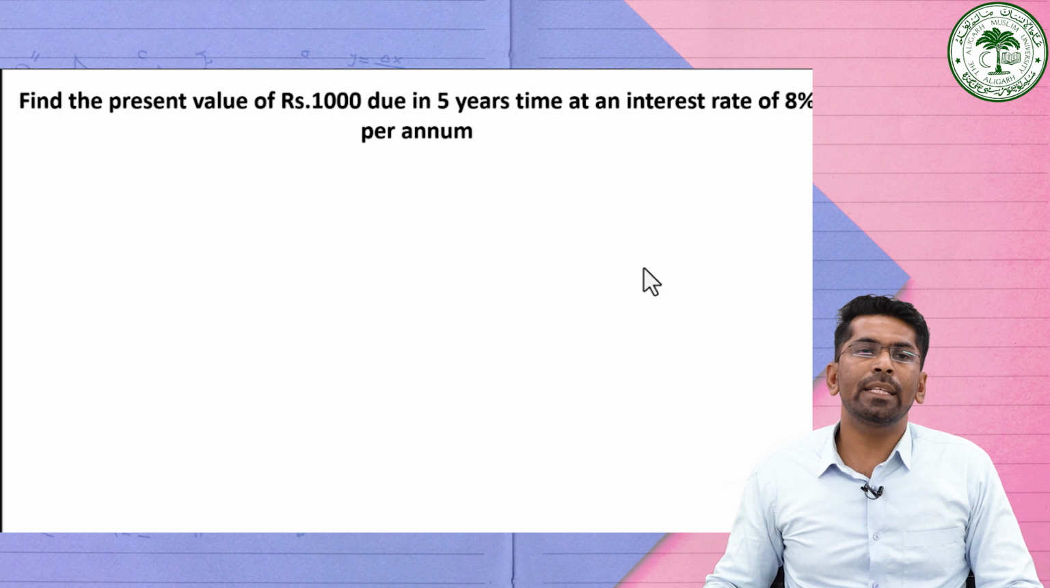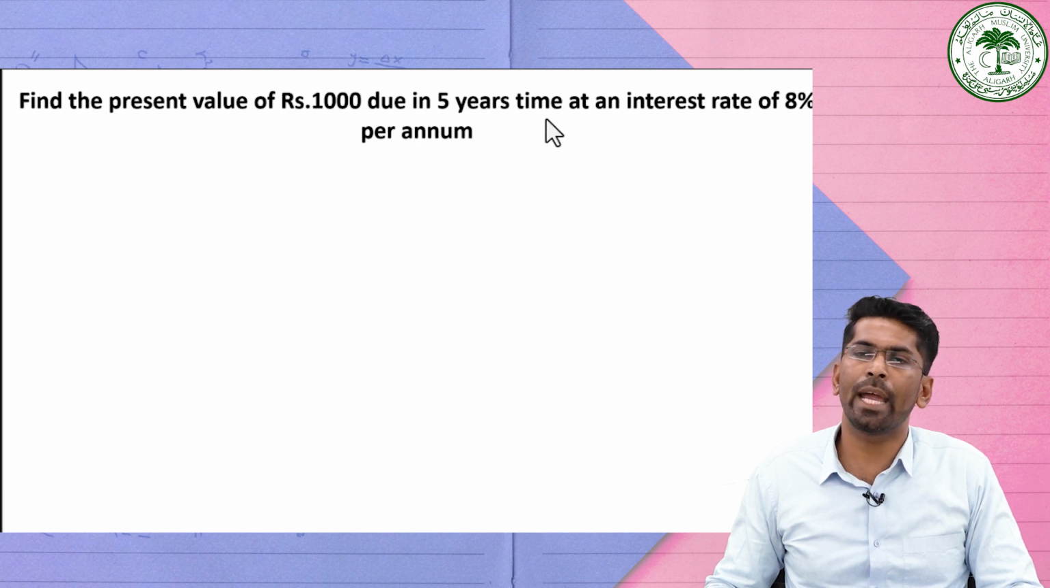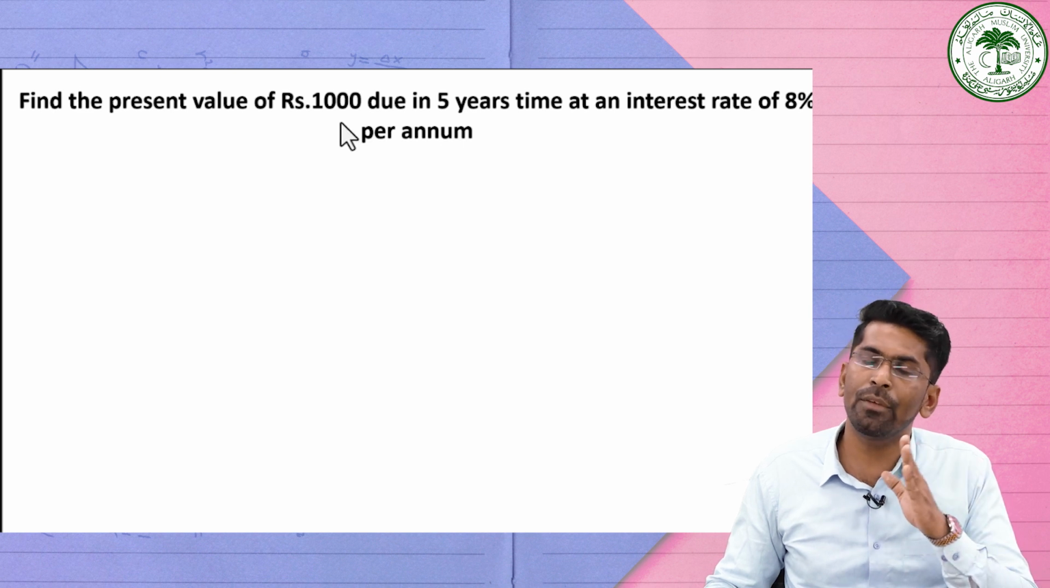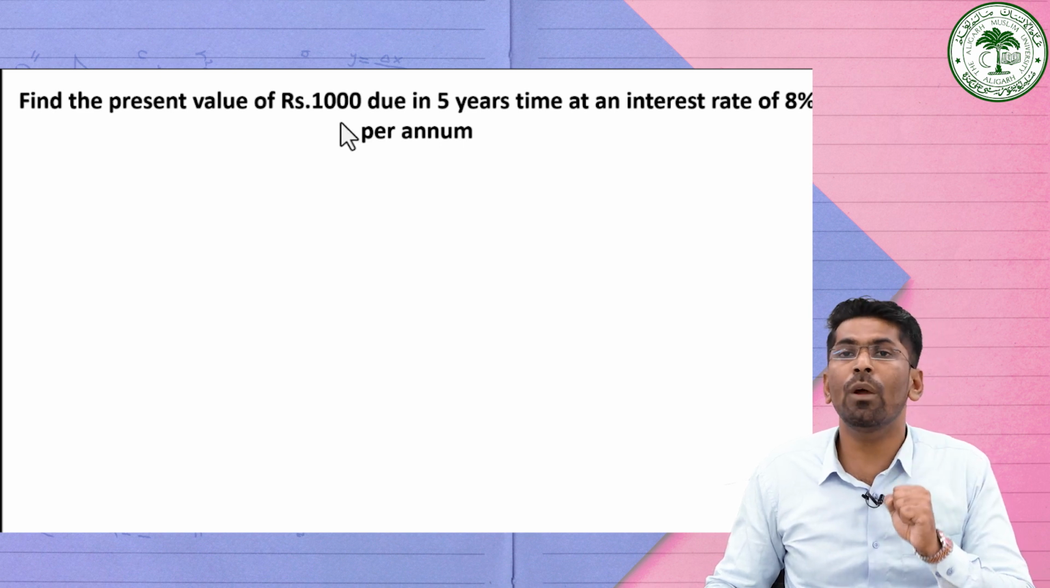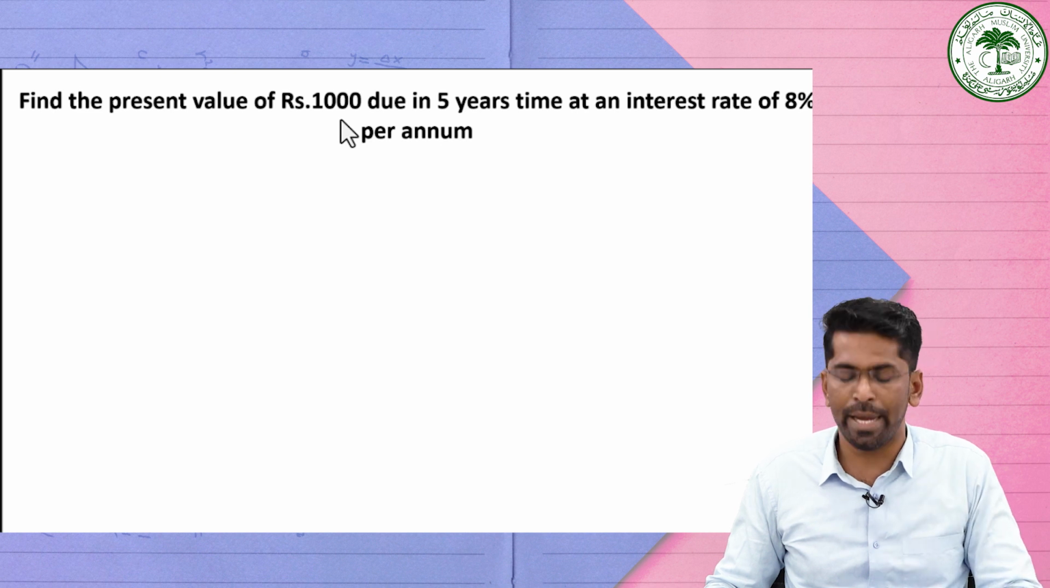Now consider another example. We want to find out the present value of 1000 due in 5 years at the rate of interest of 8% per annum. Whatever we have solved till now was regarding the future value. Now we want to find out the present value of 1000 rupees, which is due in 5 years at the rate of interest of 8%.